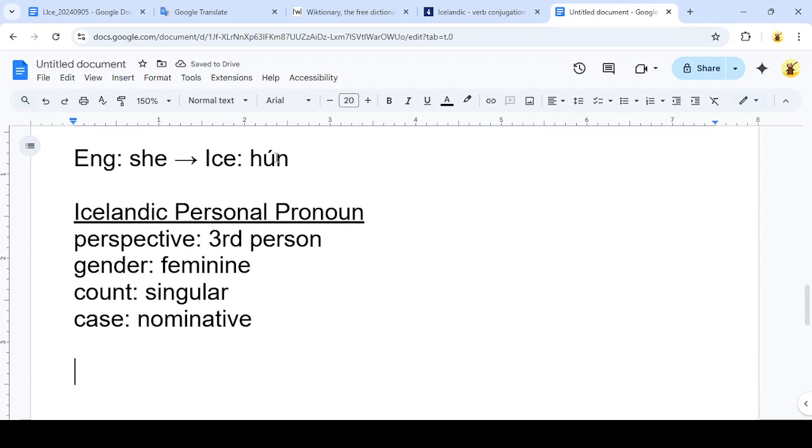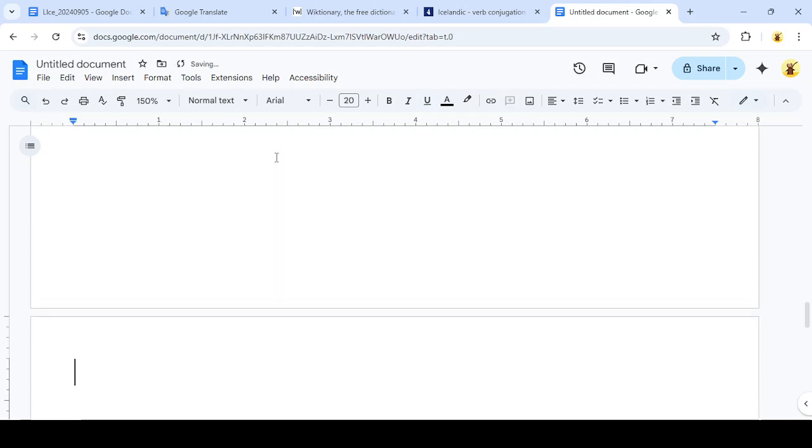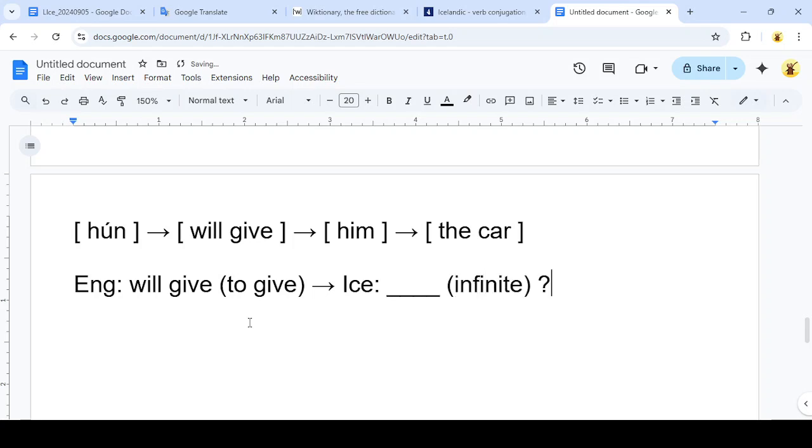So I'm going to copy our working translation here, and I'm going to replace the English word she with hún. Okay. So moving down, let's go to the next component, which is the verb. So we've got English, we've got will give, which is a version of the infinitive form to give. And we need to translate will give into Icelandic. And we don't yet know the infinitive form of this Icelandic verb. So let's investigate the Icelandic verb.